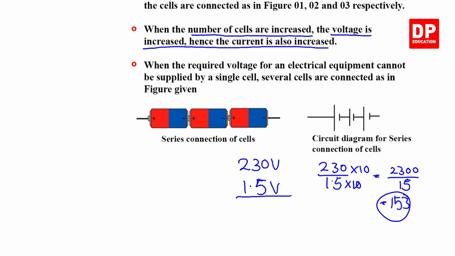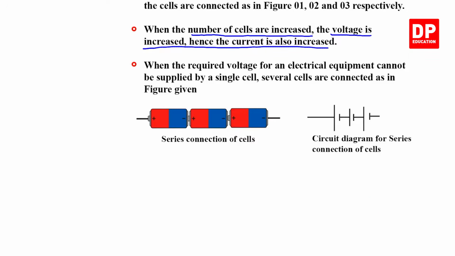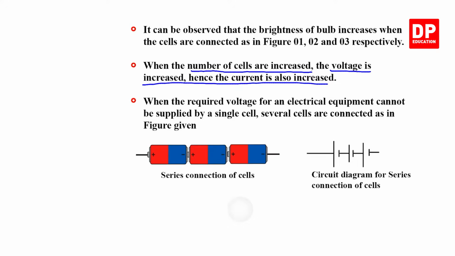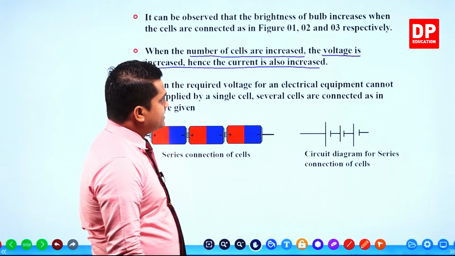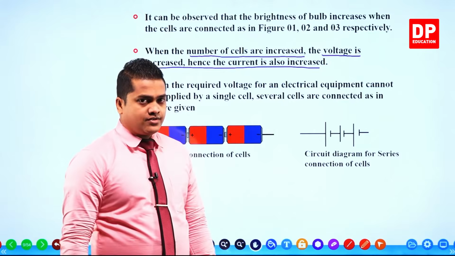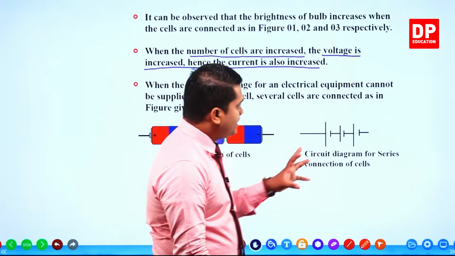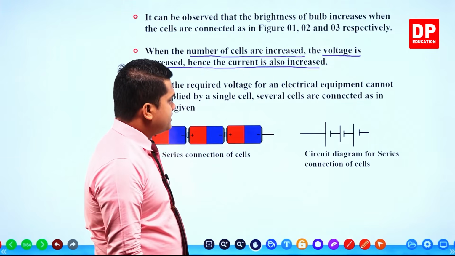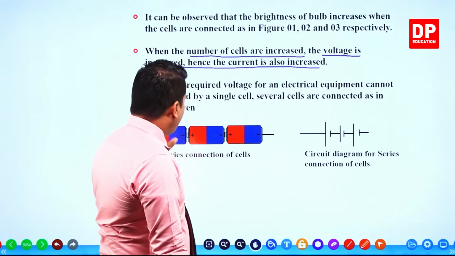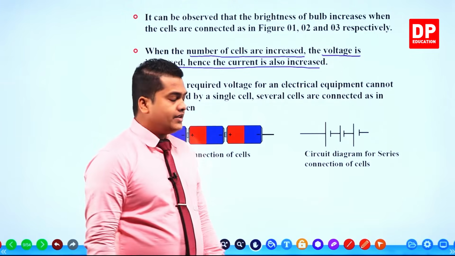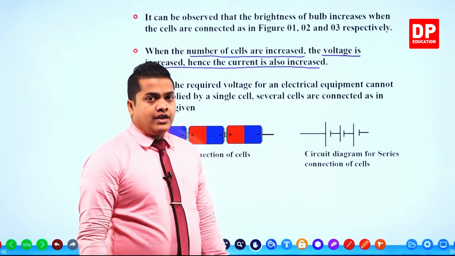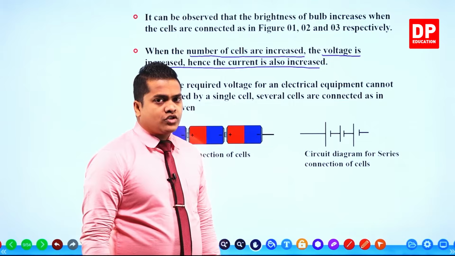I'm going to erase these things. I took this example just to show how many times our domestic electrical circuits are stronger compared with a normal dry cell. Here it is given that when the number of cells is increased, the voltage is increased, hence the current is also going to increase. When the required voltage for an electrical equipment cannot be supplied by a single cell, several cells are connected as in the figure given. Let's imagine that there is a torch bulb.